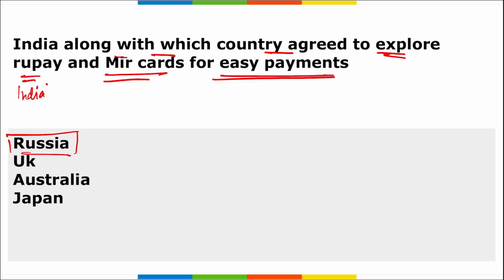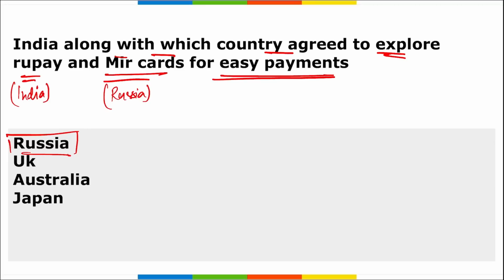RuPay is from India and Mir cards are from Russia, similar to the RuPay that we use in India, right? The mutual acceptance of both RuPay and Mir cards will help Indian and Russian citizens to make hassle-free payments in Indian rupees and Russian rubles in their respective countries. Both nations also agreed to explore the possibility of interaction of UPI of the National Payments Corporation of India and the Faster Payment System of the Bank of Russia.